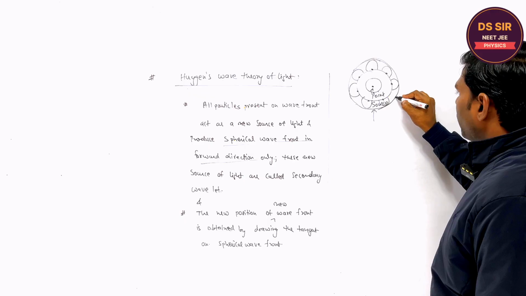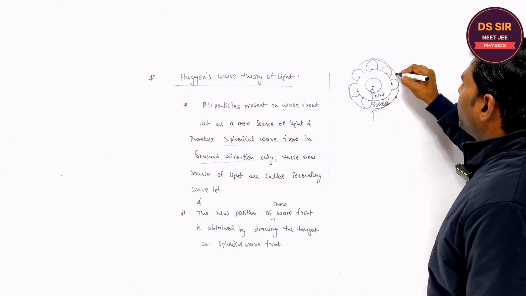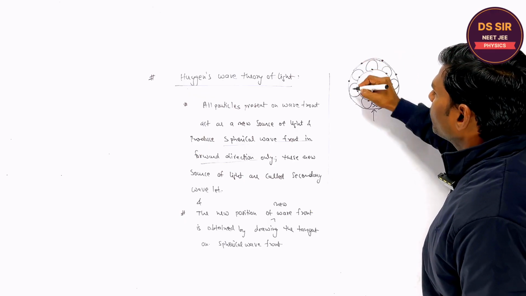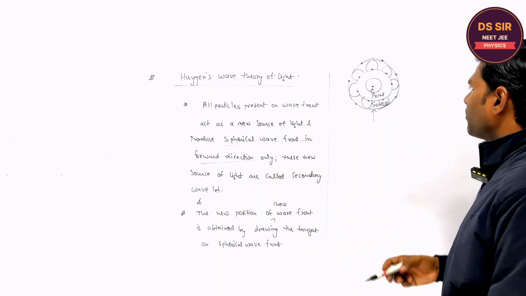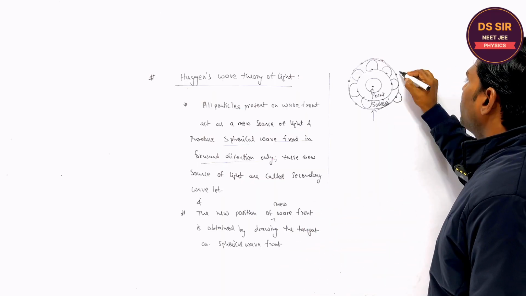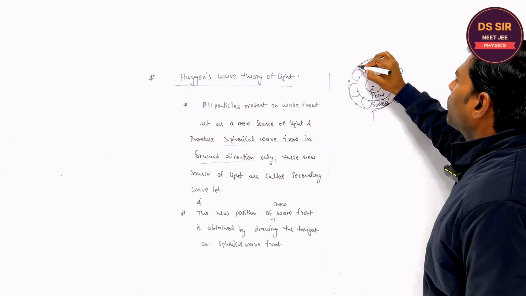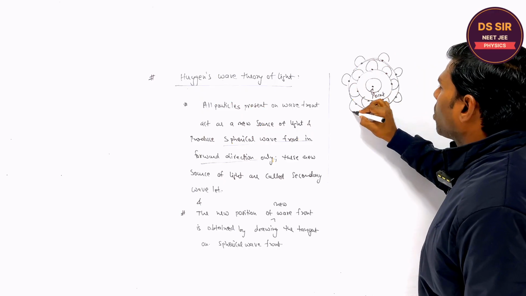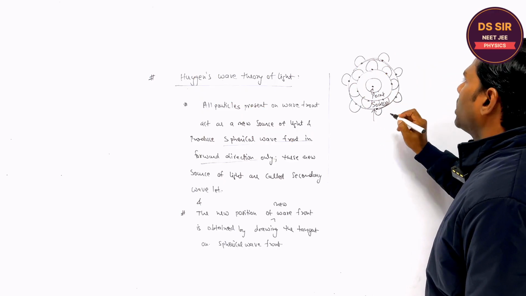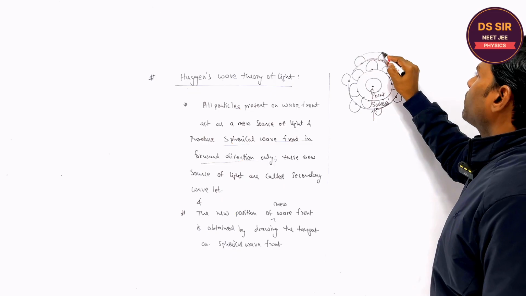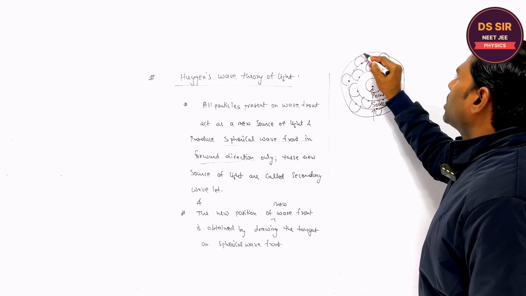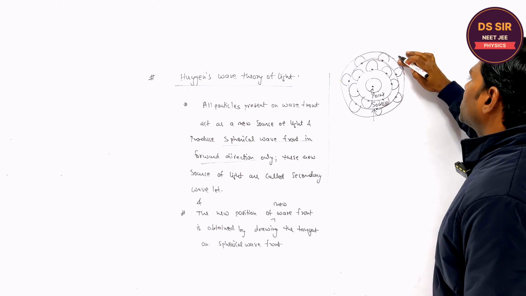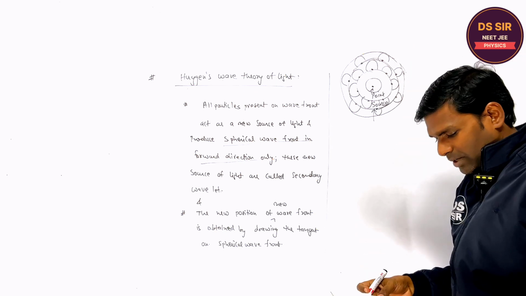Again, every point on this wavefront acts as a new source of light, and these new sources of light are called secondary wavelets, from which the spherical wavefronts in the forward direction are obtained. Is it clear or not, you tell? And the new position of the next wavefront is obtained by drawing the tangent upon this. You understand this or not?